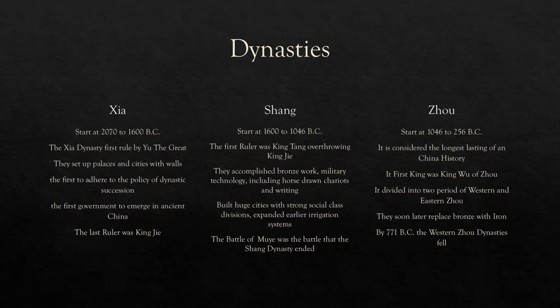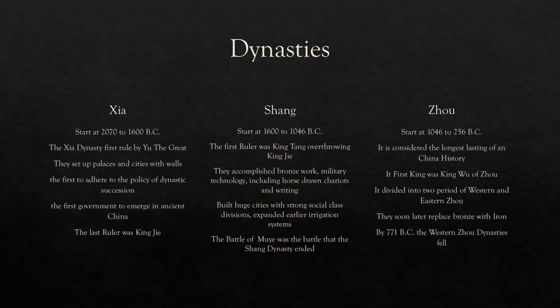The Xia dynasty was the first dynasty, which started in 2070 BC and was first ruled by Yu the Great. This society created the first government, palace, temple, and wall, which would later be used by the next dynasty. The last ruler was King Jie in 1600 BC.